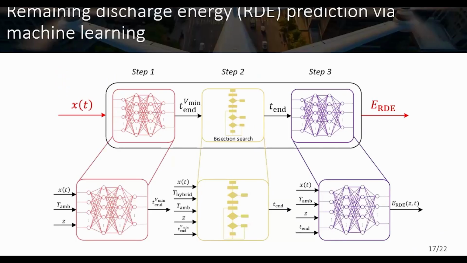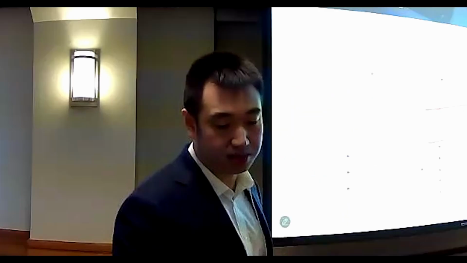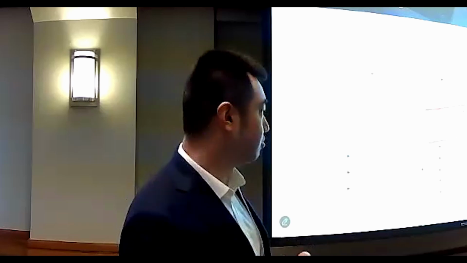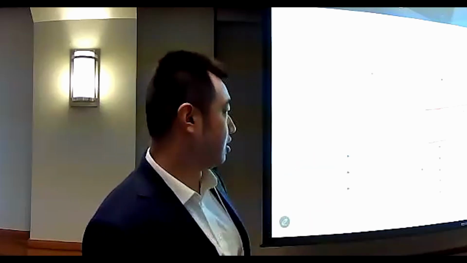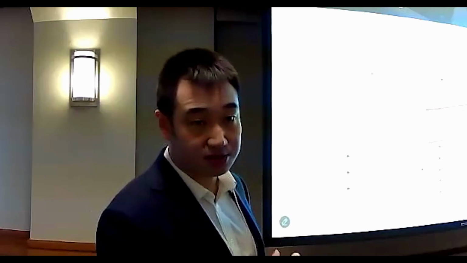But the story behind is much more complete. Rather than only fitting the present state information of the battery into the prediction framework, we also need other quantities such as the future ambient temperature and the future discharging current. Each step is mathematically and physically justified in our journal paper. We also have a theorem to prove the existence of the neural network for step 1, and also for step 3.